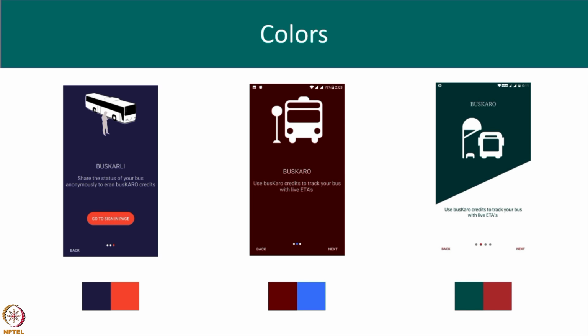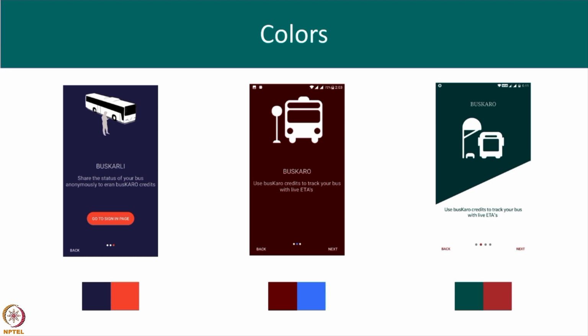Now coming to the color scheme of the final app. The first color scheme that we tried was a combination of midnight blue and orange. However, users found this color scheme too dark and the contrast too high between the two colors. Inspired by the UI of other apps, we decided to switch our color scheme to a dark red and white. Users felt that the color scheme was very generic in nature.